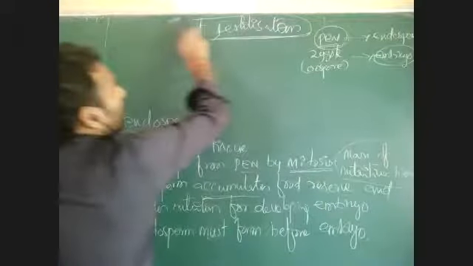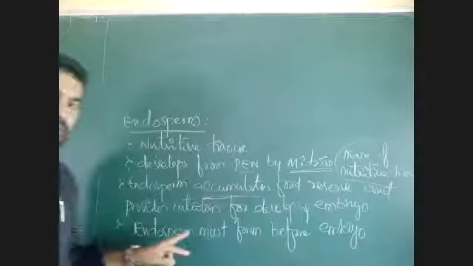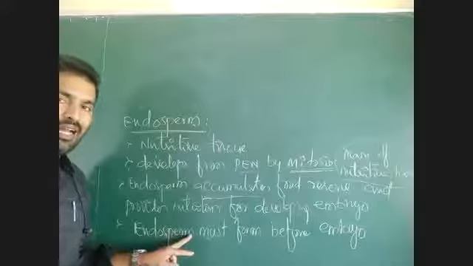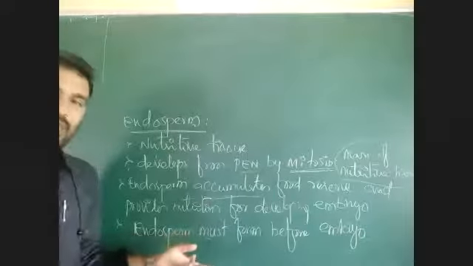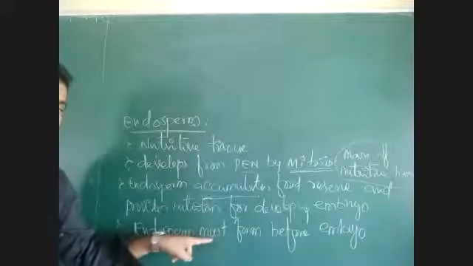For the developing embryo, food is provided by endosperm, so endosperm is first forming. If endosperm is not formed at the beginning, then embryogenesis is not proper. So for better embryogenesis, endosperm should form before the embryo development. This is a very important point.